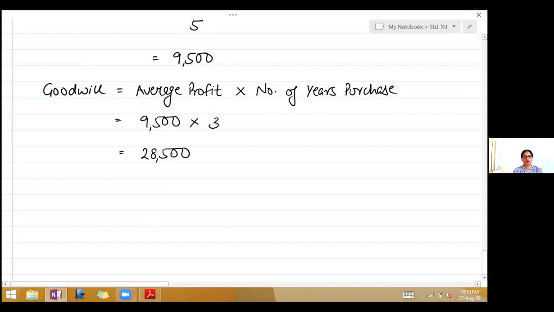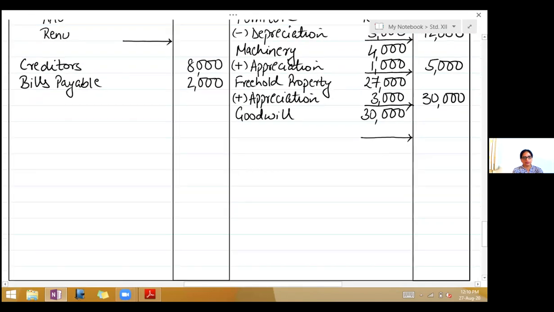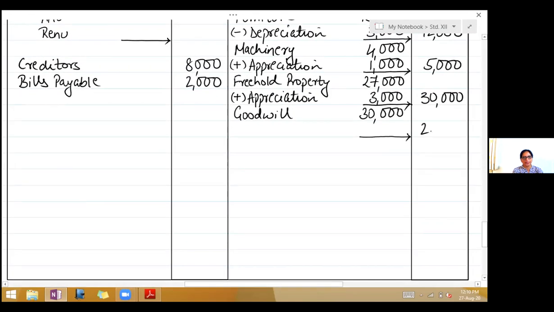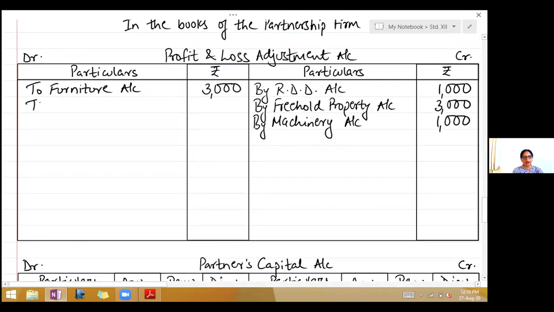Okay children, now we have got the value of goodwill. They have told us to find out, which is 28,500. But if you see in the balance sheet, it says 30,000. So it is now valued at 28,500. So write it in the outer column, and the difference is a decrease. So write there less decrease. How much is it decreased by? 1,500. Now this decrease, just like the other assets, you will show it on the debit side of profit and loss adjustment account. Write to goodwill account,